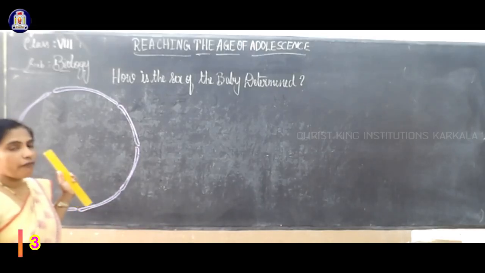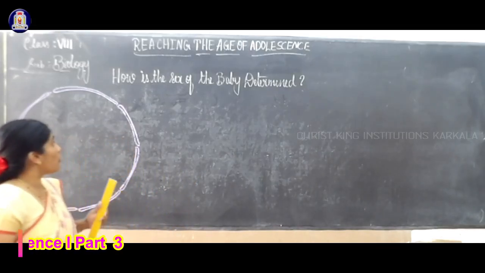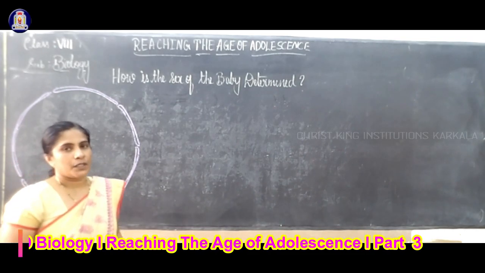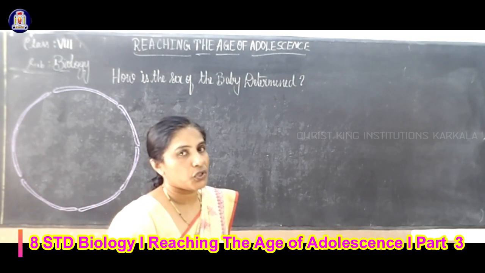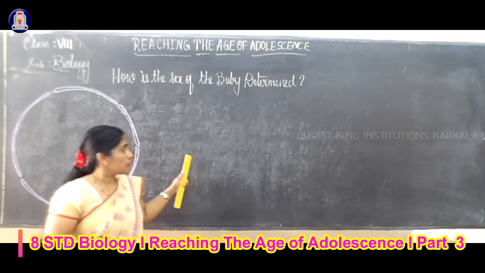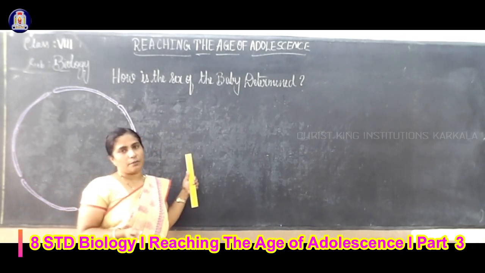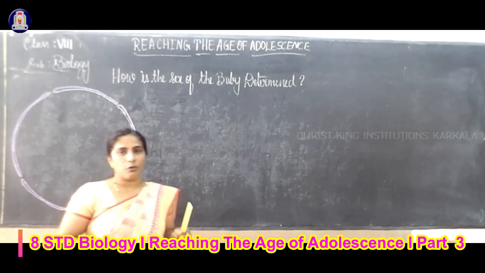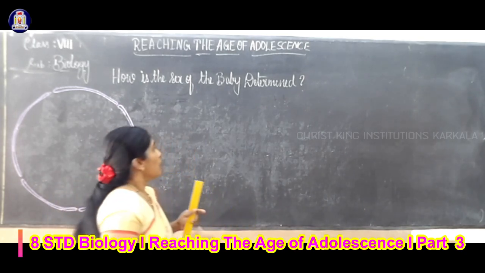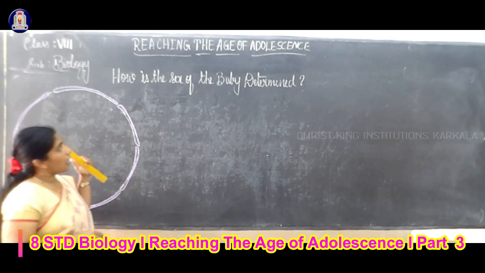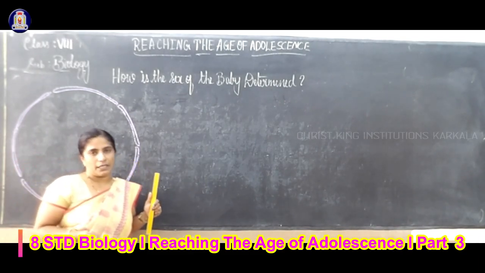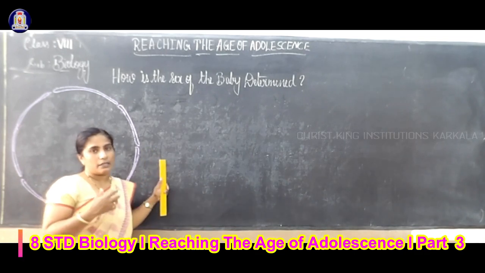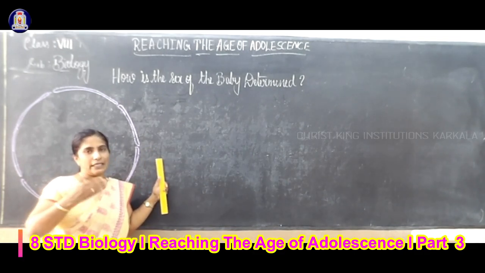In the lesson on reaching the age of adolescence, there is a topic called how the sex of the baby is determined. In your reproduction lesson, the sexual reproduction and asexual reproduction topics in the reproduction in animals chapter are deleted or skipped, but we are studying how the sex of the baby is determined. When a child is born, it is a boy or a girl. So how can we determine that?